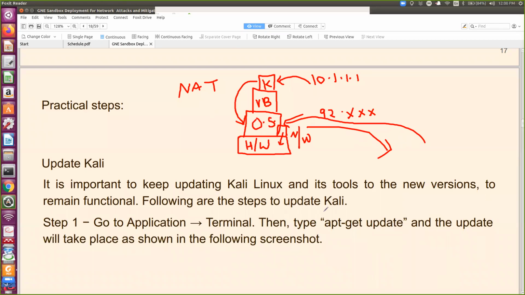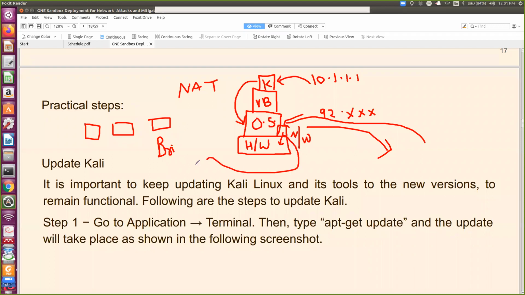But this is one scenario, that right now I'm using NAT. In your college, let's say you have multiple machines and you want to communicate with them, then you have to use bridge mode. So what is bridge? This Ethernet card will act as local to this, because physically your cable is connected with your college switch.